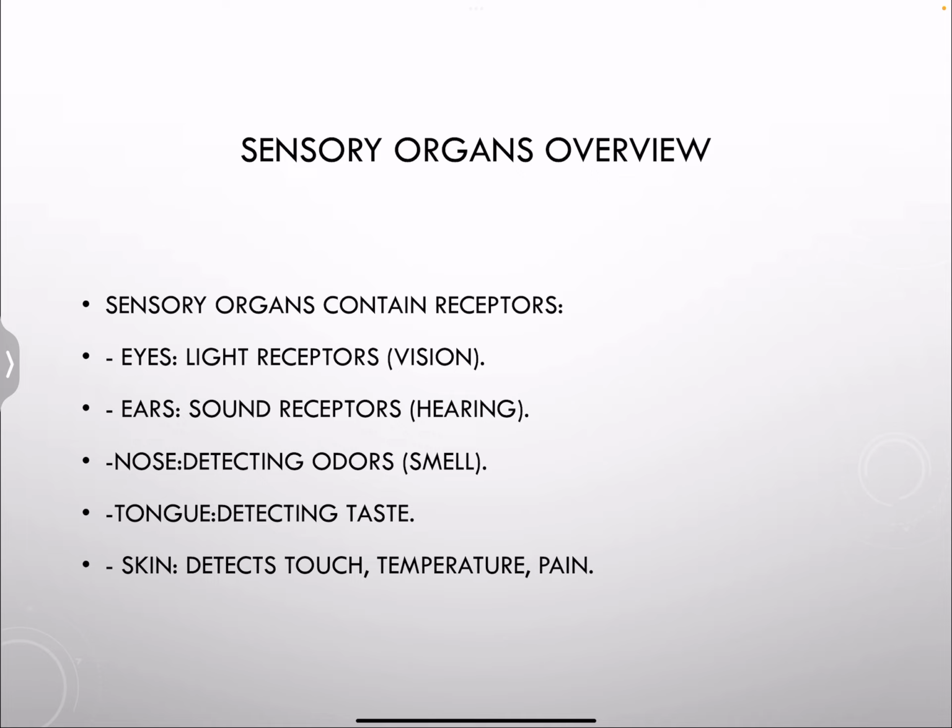Now let's move on to sensory organs. Sensory organs contain receptors. As from the word sensory, they sense, so for them to be able to sense, they must contain receptors. We have different types of sensory organs: eyes, ears, nose, tongue, and skin. Mainly, we're going to focus on the eyes and the skin. Eyes have light receptors responsible for vision, while ears have sound receptors responsible for hearing. The nose is for smell. The tongue is for detecting taste. And the skin detects touch, temperature, and pain.